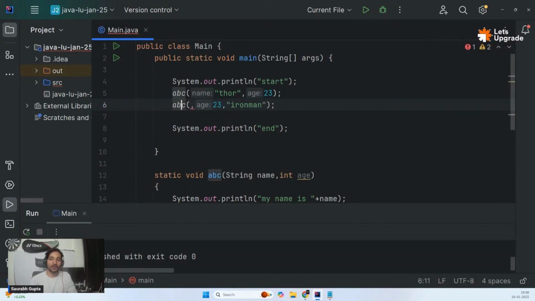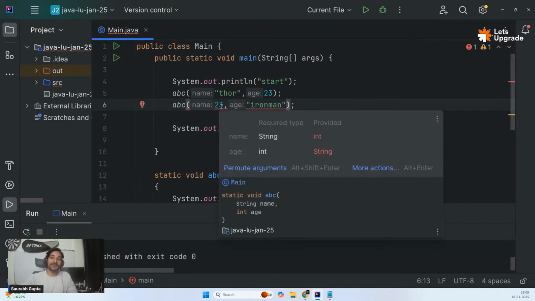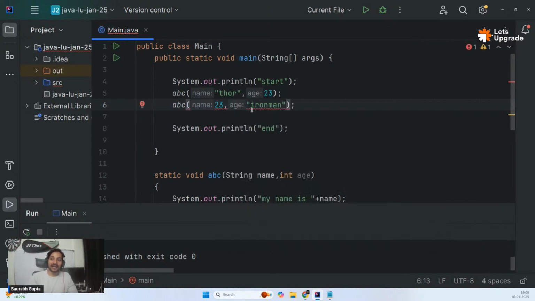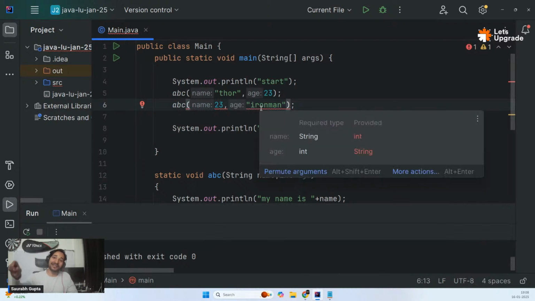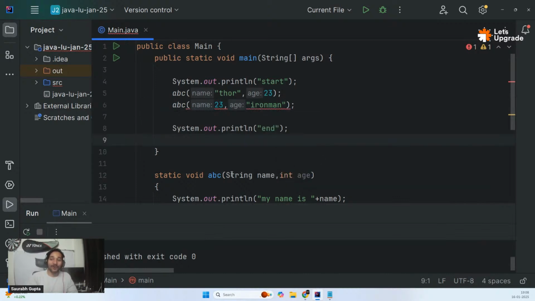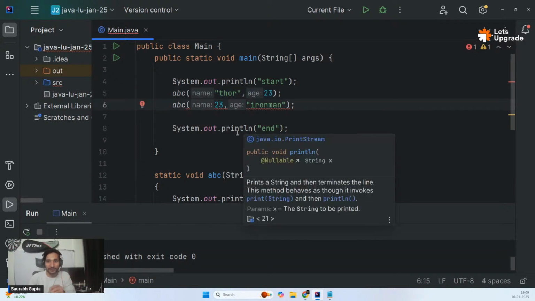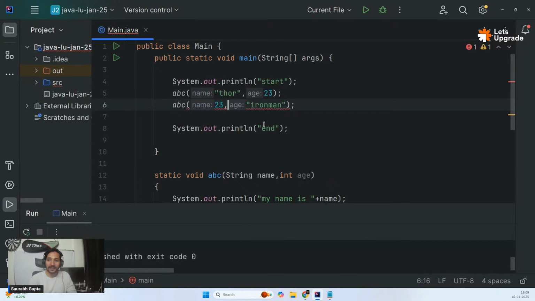If I do this, it gives an error. Here it is expecting a string, you're giving an int, and here it is expecting an int and you're giving a string. So you have to follow the sequence. In whatever sequence you put your parameters, you have to give values or arguments in the same sequence. Just remember, guys, arguments are nothing but values that you pass to function parameters. That's all. So let's just put it correctly.